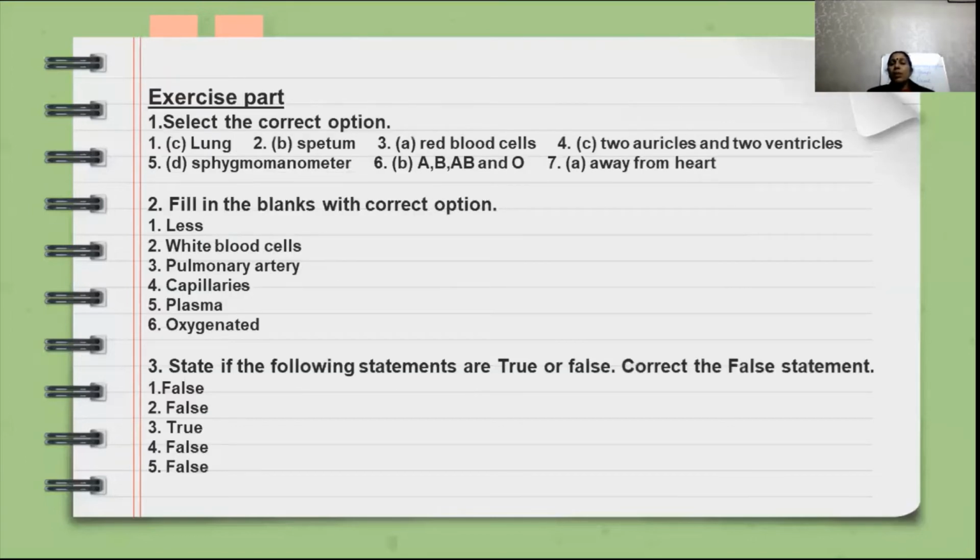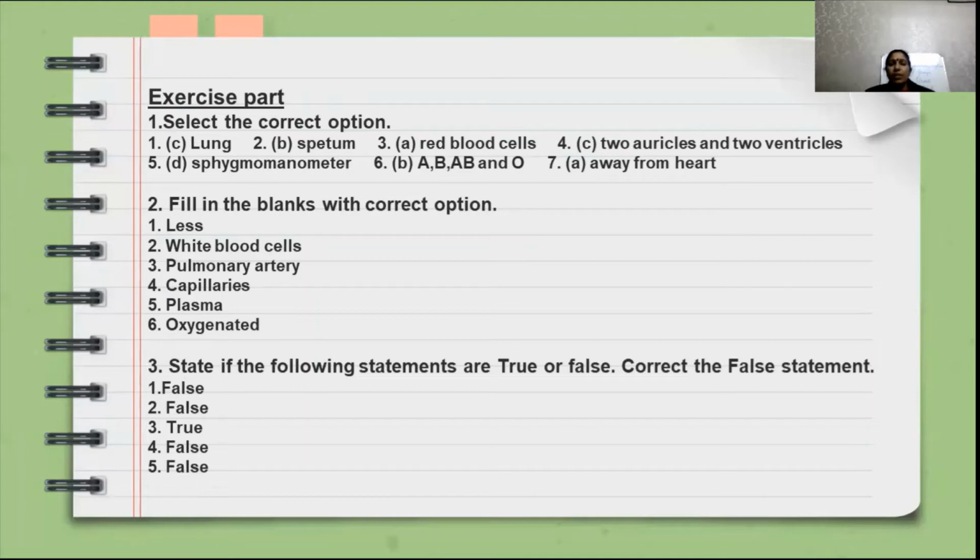And the exercise part answers are here. Select the correct option. There are a total of 7 questions here, and you can find the answers in your copy. This copy is already checked, because this chapter was conducted in a normal classroom and completed, and the copies were also checked. So if anyone is left out or any correction is needed, you can go through these slides.